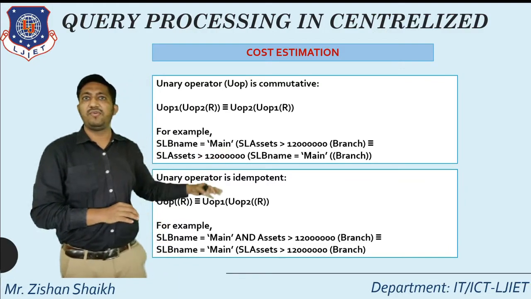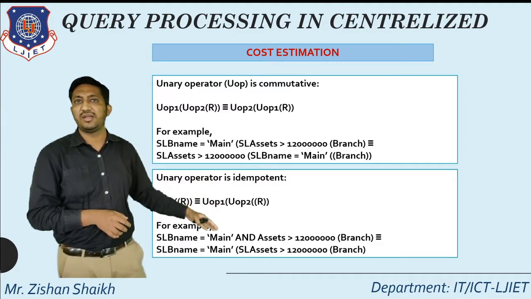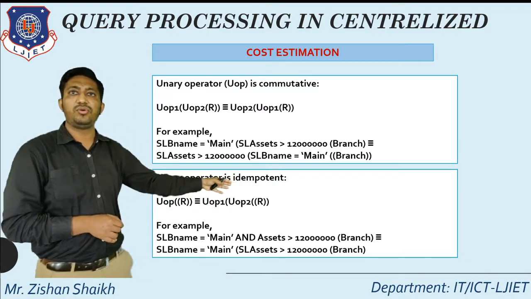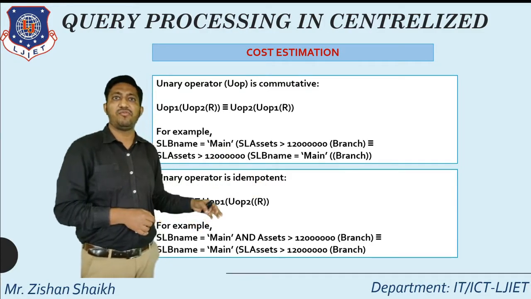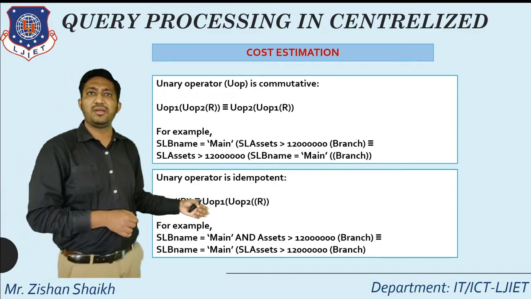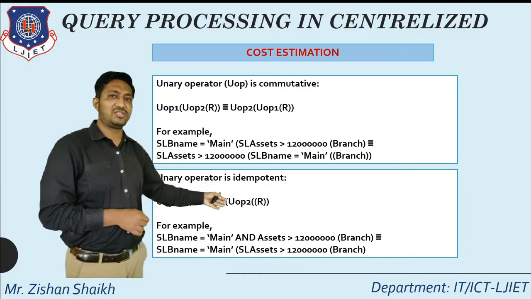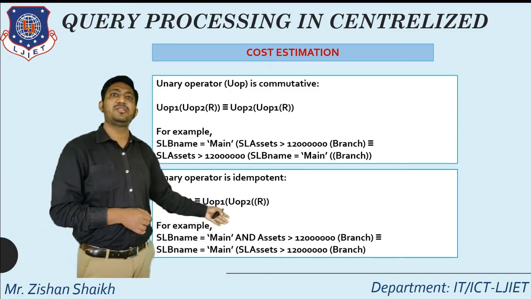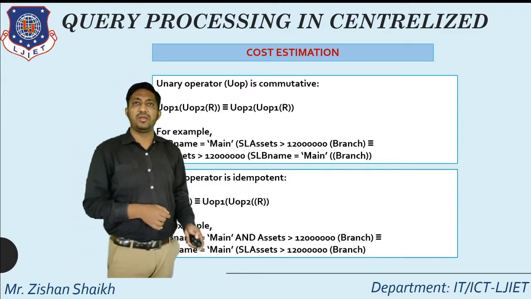In the same way, we can apply the unary operator as idempotent. From the one relation I can bifurcate two relations. So unary operator R is equal to unary operator 1 in brackets unary operator 2 applied to the relation. For this we take this example, where the branch name is main and asset is 12 lakh for the branch table. I can write this statement in a single query like this: select branch name is equal to main, in brackets select asset where asset is greater than 12 lakhs from the branch.